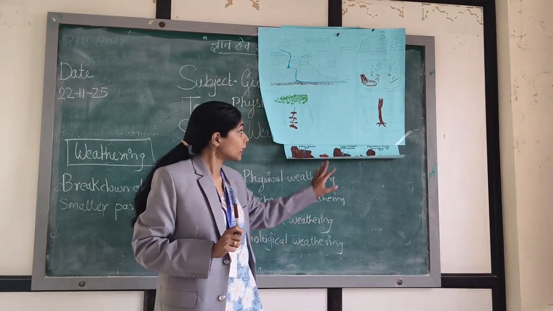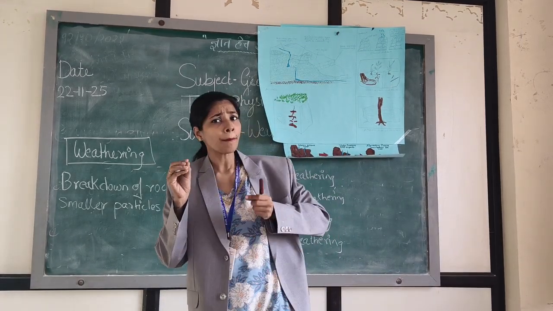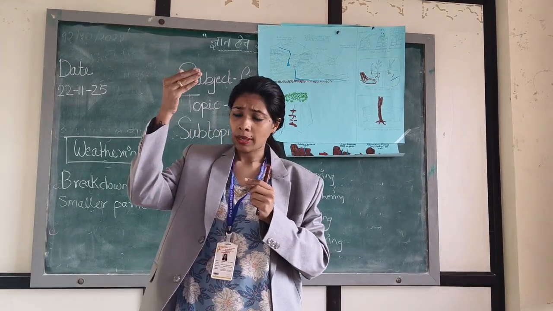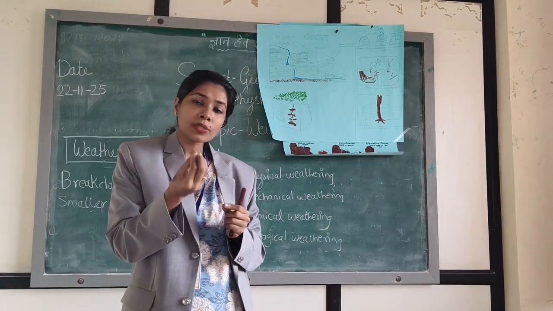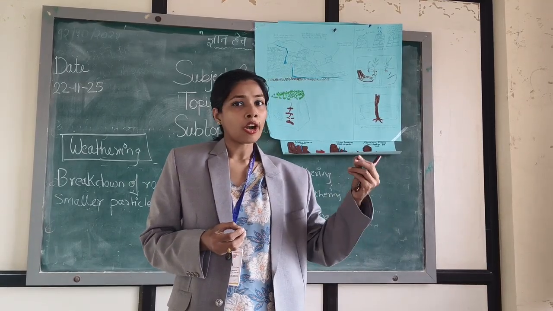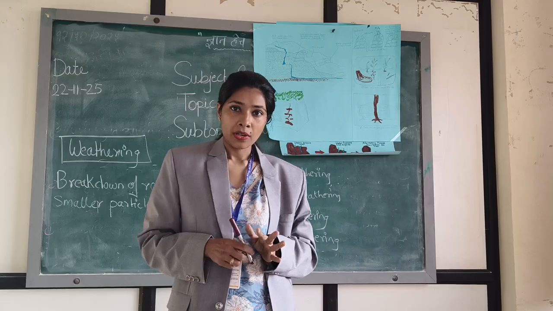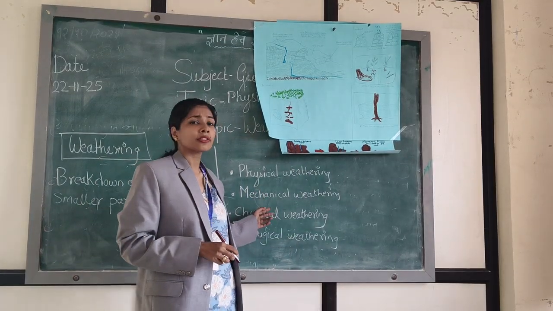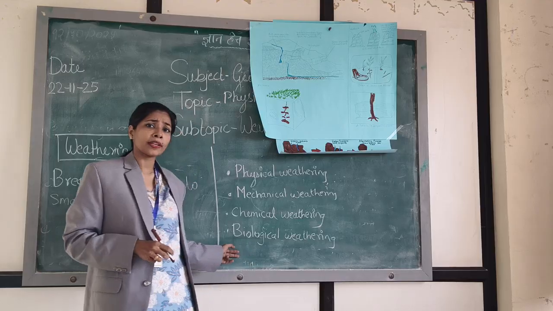If there is any small gap or pores open in the pipe or in the building's wall, automatically you will see a plant growing. Either you will see a weed or any other plant. So that is also a part of biological weathering. Any doubts in these three or four weathering types?